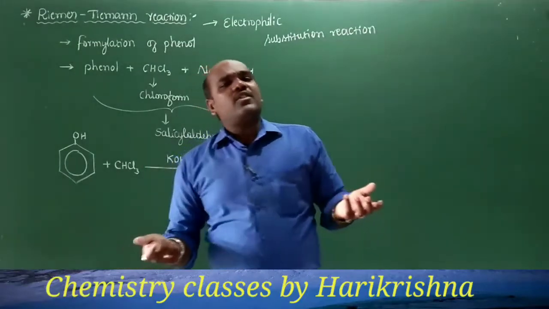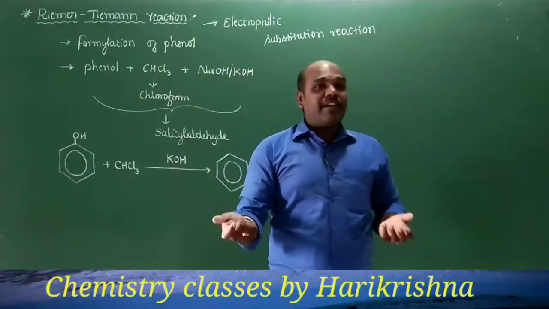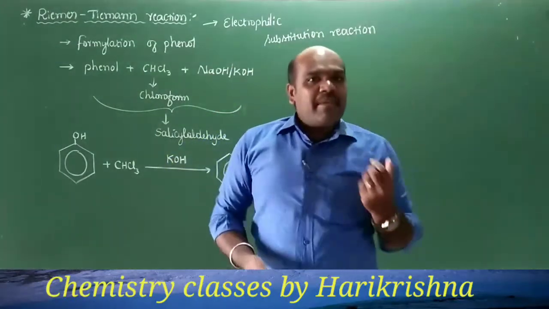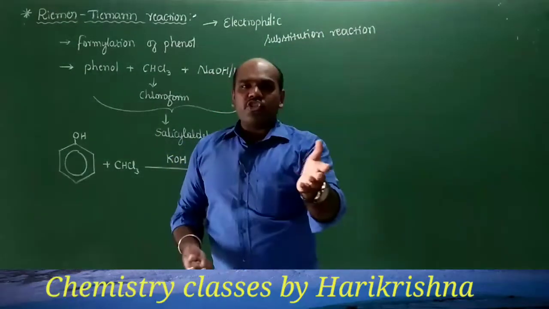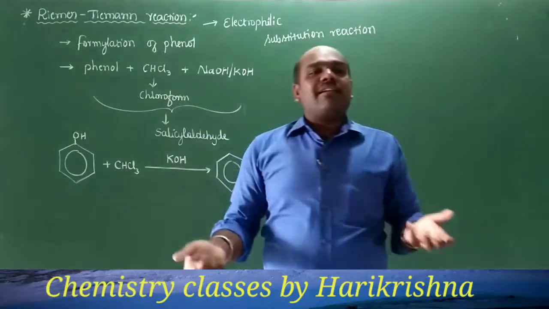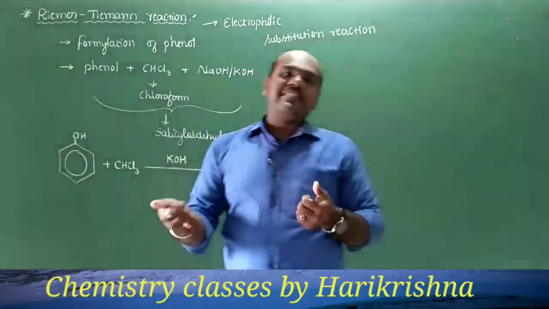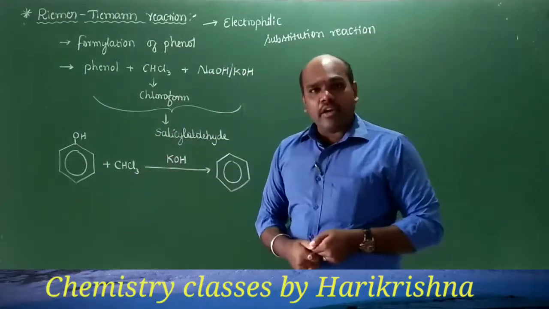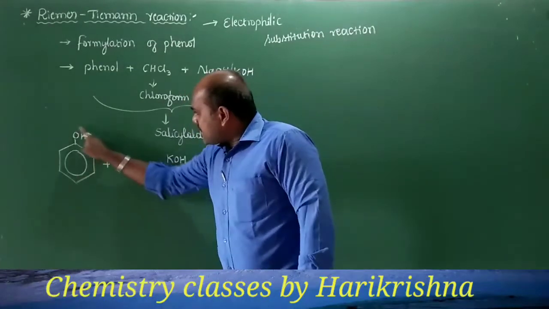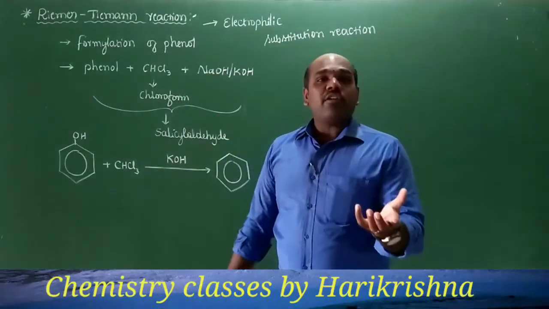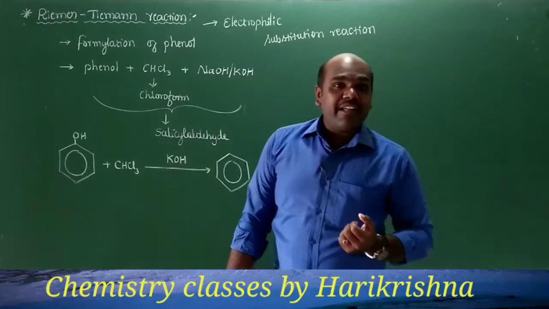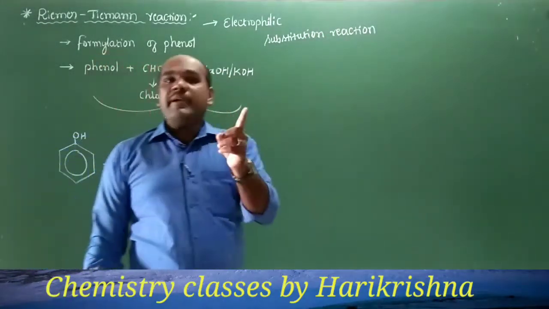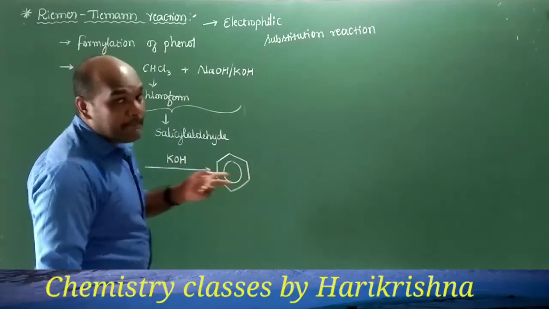And if the group present on the benzene ring is an electron withdrawing group, then it will orient the incoming electrophile towards the meta position. That's why we call electron withdrawing groups present on the benzene ring meta directing groups. But in the case of phenol, the group present on the benzene ring is the OH group. Hydroxy groups are electron donating groups, so the incoming electrophile will be directed to the ortho and para positions.